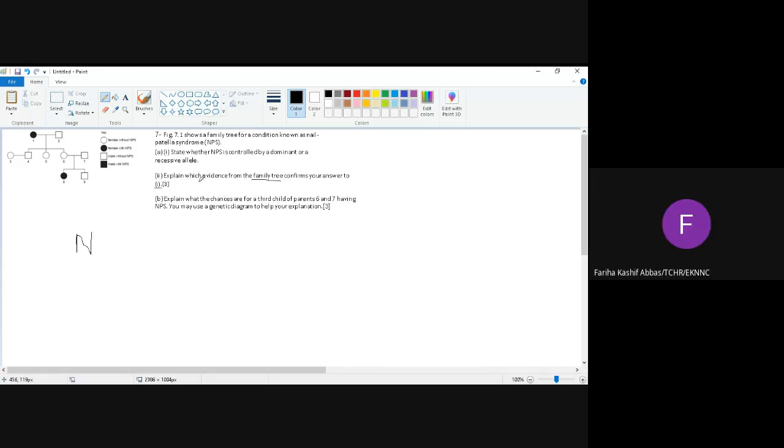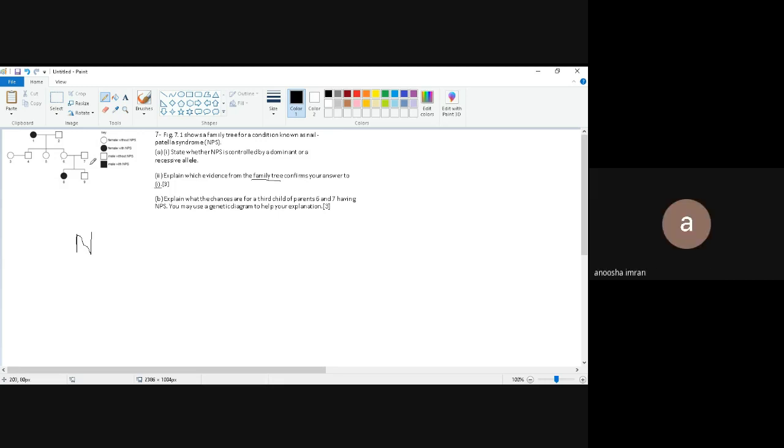Please do it in your journal. Child 8 is showing NPS, but none of its parent is showing NPS. None of its parents 6 and 7 is showing NPS. That means both of them were the carrier of recessive allele. ठीक है, दोनों कैरियर तो थे, कैरियर मतलब हाइब्रिड फॉर्म में तो था इनके पास recessive allele, but NPS is not able to express itself in their parent. ठीक है, समझ में आ गई? That means both of them were the carrier, but it is not able to express itself in 6 and 7. That means NPS is controlled by a recessive allele. ठीक है, डन? आगे चलें?